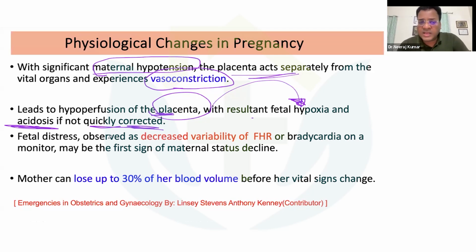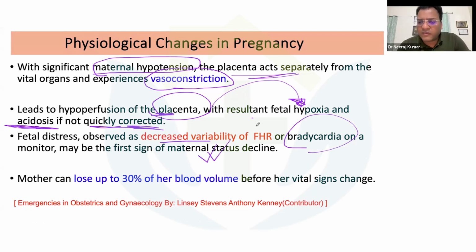Now here what will happen? You will see that the fetus will have a variable fetal heart rate, or sometimes these patients may present with bradycardia on a monitor, which is a first sign of maternal status decline. This may be asked as a question: what would be the first sign of maternal status decline? The answer would be decrease in the variability of the fetal heart rate.